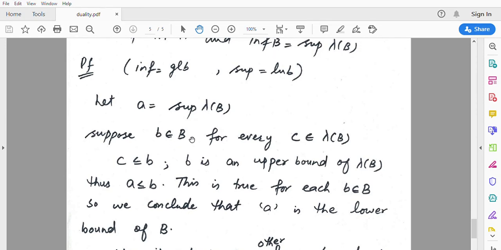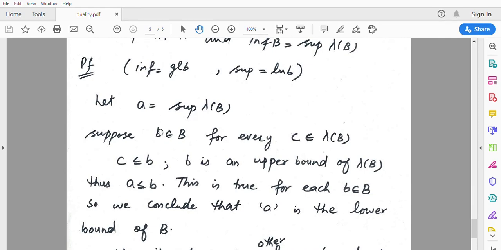Take an element b belongs to B. For every c belongs to lambda of B, it means that c must be less than or equal to b. Why? Because lambda of B is actually the class of lower bounds, and when an element belongs to this class of lower bounds, it means that this element is less than or equal to every single element of B.